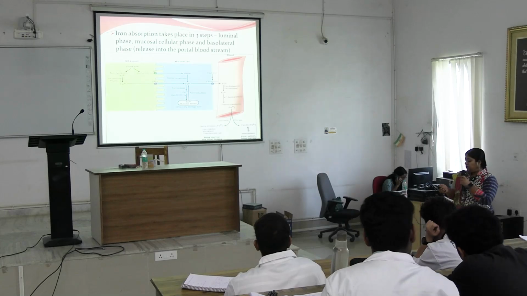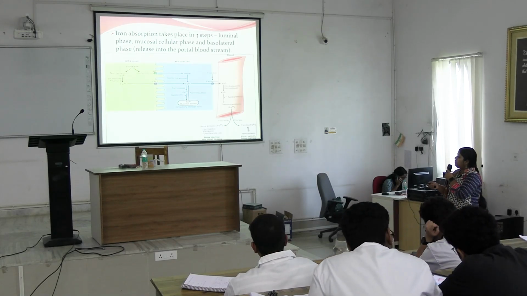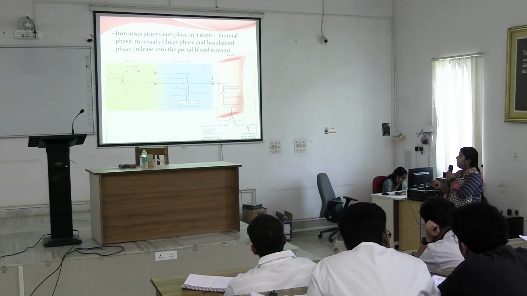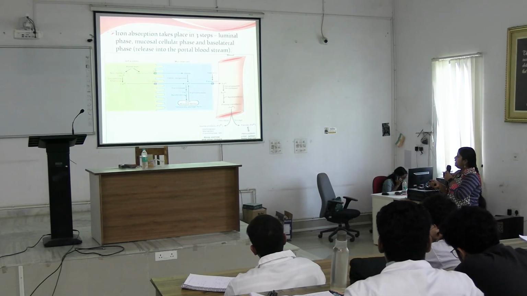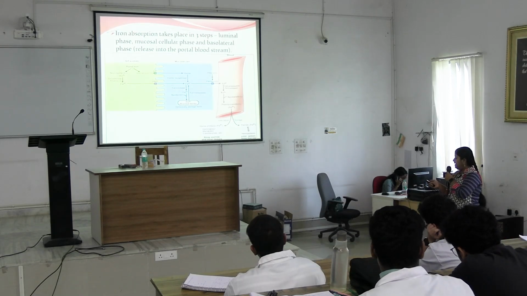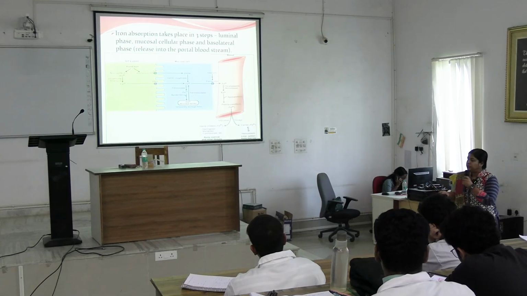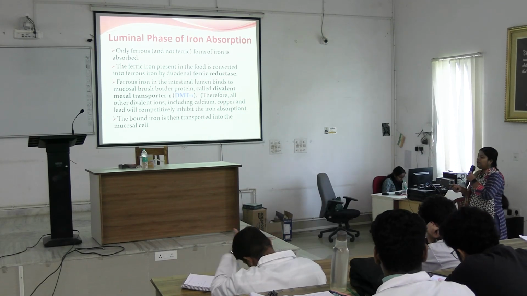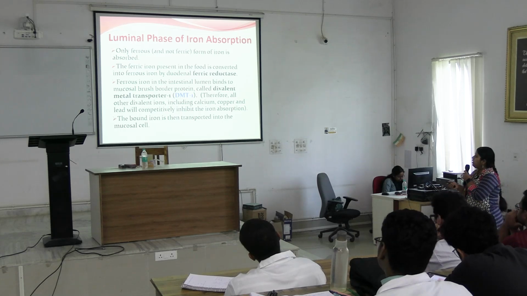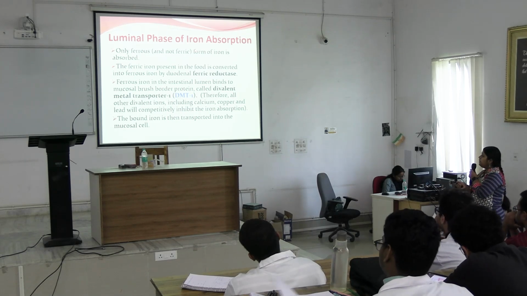Clear? So, the absorption of iron is divided into three parts: luminal part, mucosal cellular phase and basolateral phase, and then transport occurs. Now, see all the things written over here. Luminal phase, only ferrous form is absorbed.